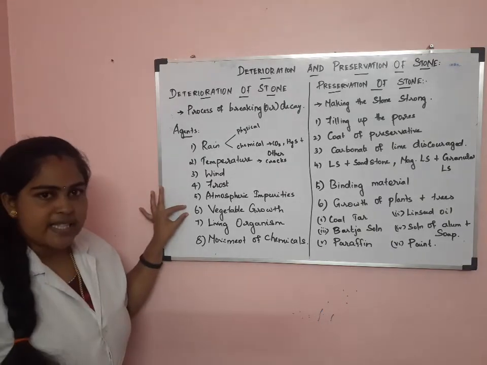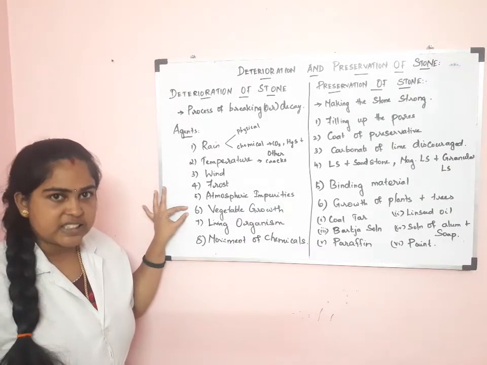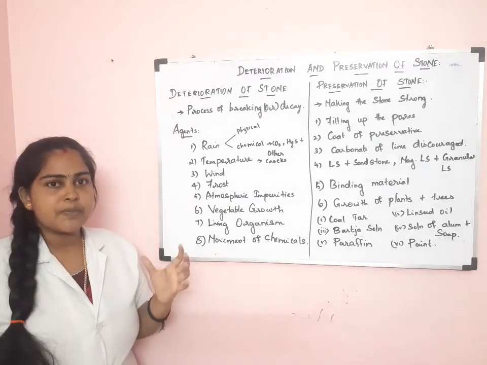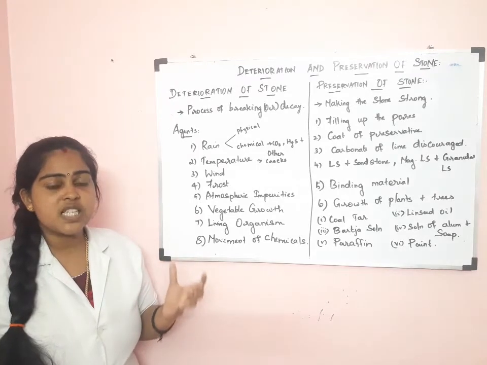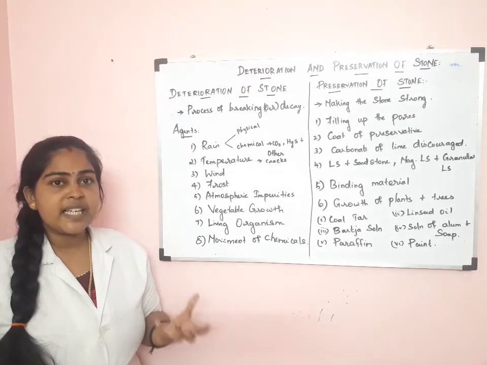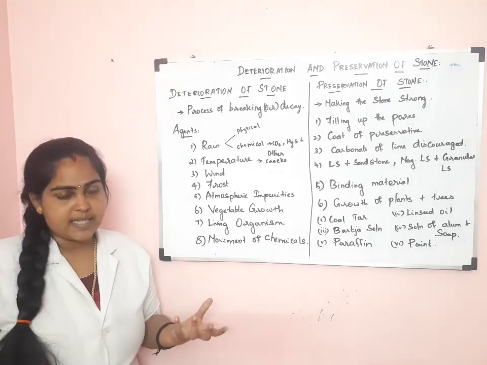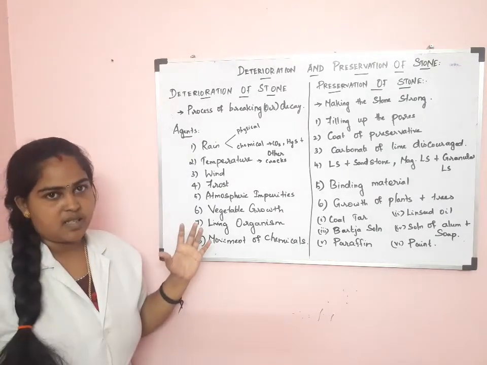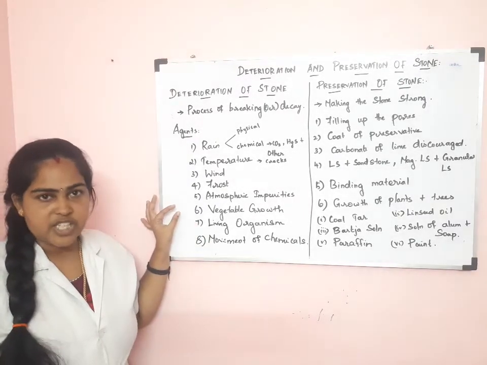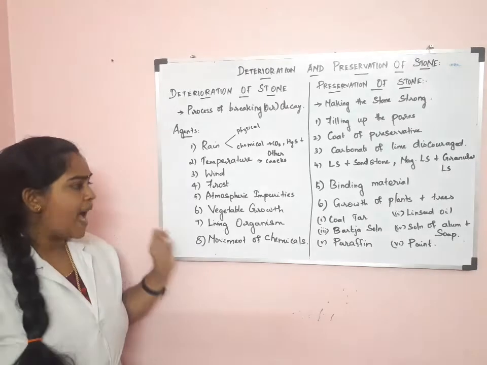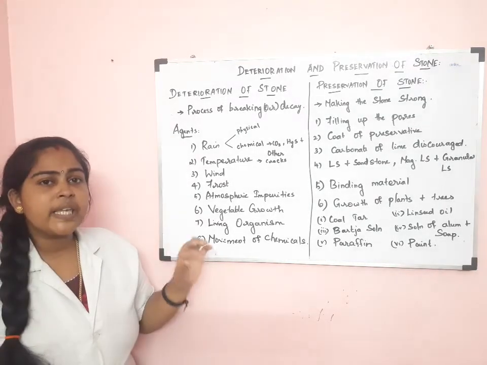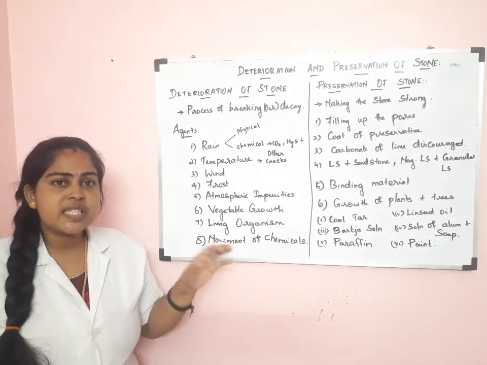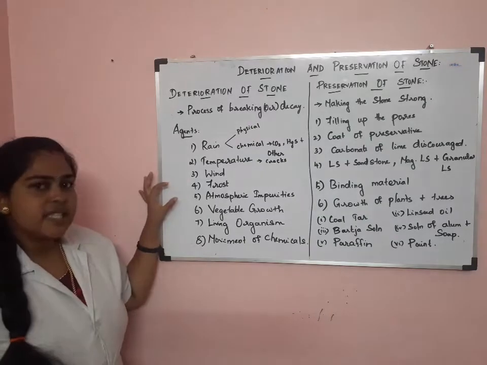So next one is vegetable growth. The roots of trees and plants secrete organic acids or some other acids. Due to these acids, the stone gets split, cracked or deteriorated. These plants and trees also keep the stone in a wet, damp condition. So due to this dampness also, the stone gets deteriorated.